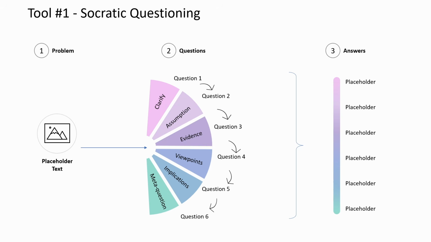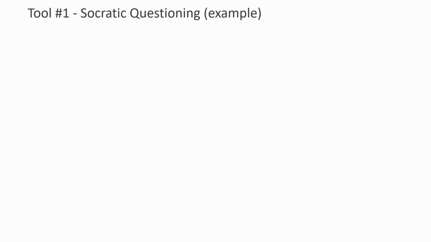So there are 6 categories of questions in a Socratic questioning method, starting with clarity. Then we ask about the assumptions we might be making. Then we look at the evidence. Fourth, we look at different viewpoints. Then we look at the implications. And sixth, we ask meta-level questions like the morality of something, or the meaning of something, or the purpose. Let's look at an example for better understanding.